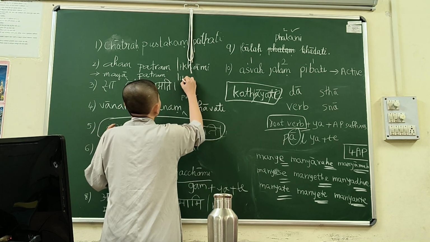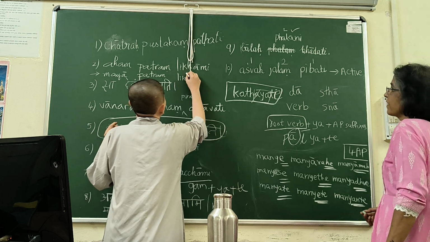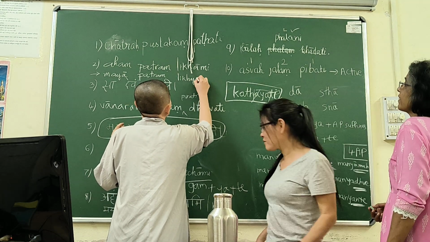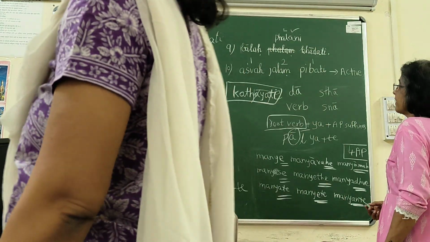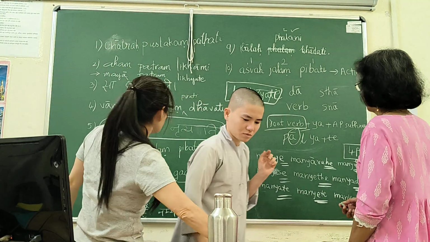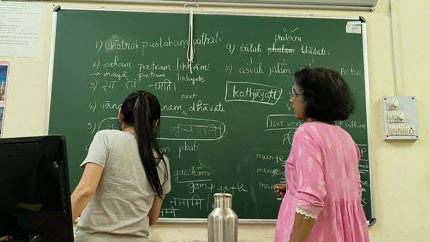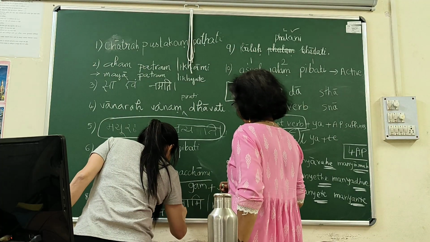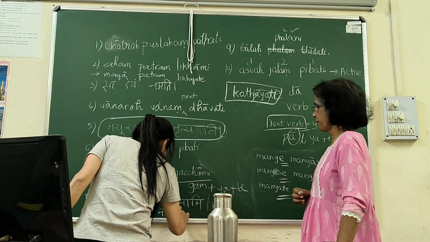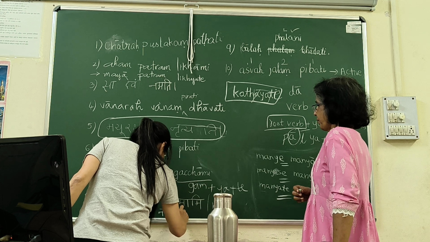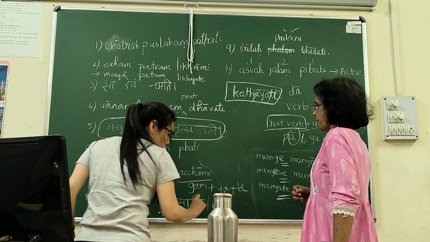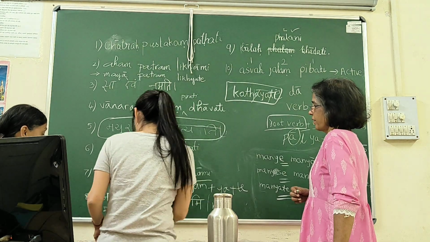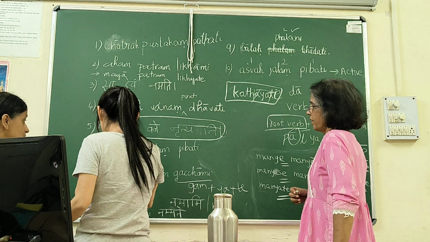Wrong. She's wrong. You're right. She's wrong. You have to think and write. Okay. Yes, and you do. It's not Maya. Maya.